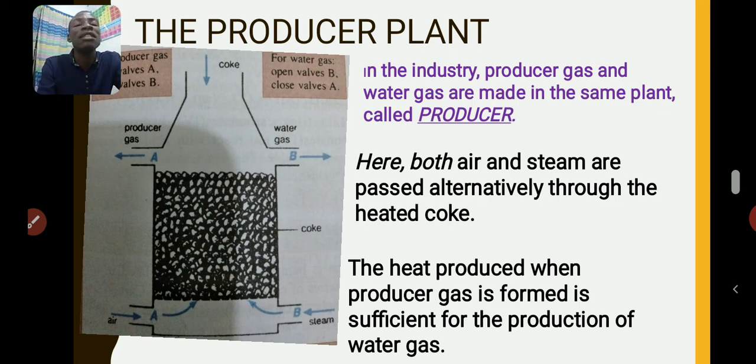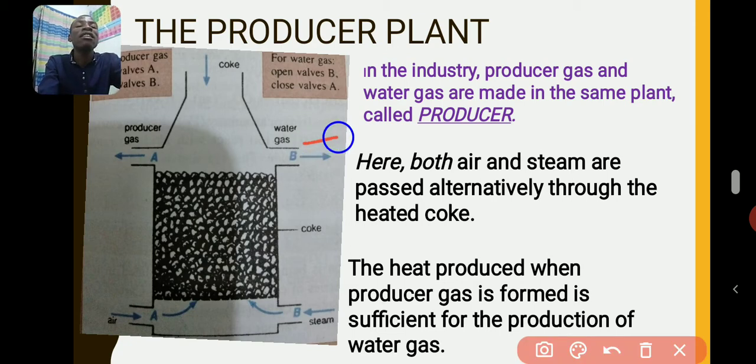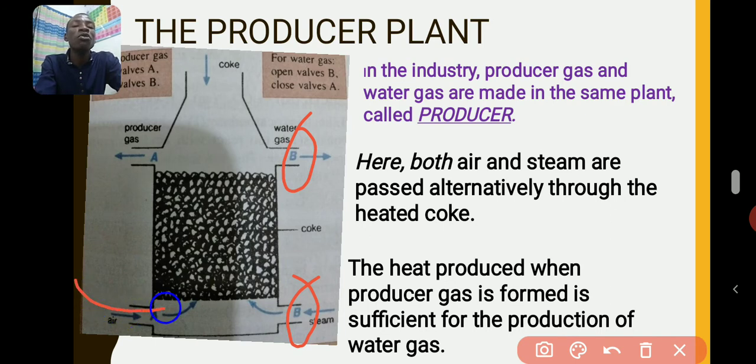Look at the producer plant. This plant is what is used for producing water gas and producer gas at the same time. You call it a producer plant. It has four sections here, here, here, and here. Depending on what you want to produce, if you close this valve of steam, the water gas will not be produced, because only producer gas will be produced, because air will enter, and when air meets coke, producer gas will be formed.